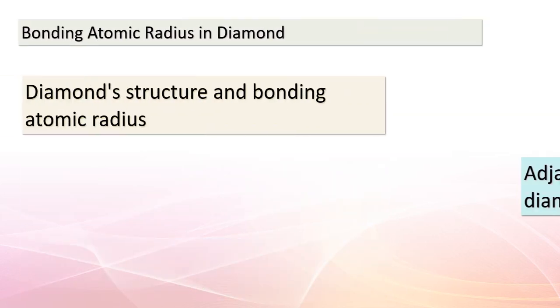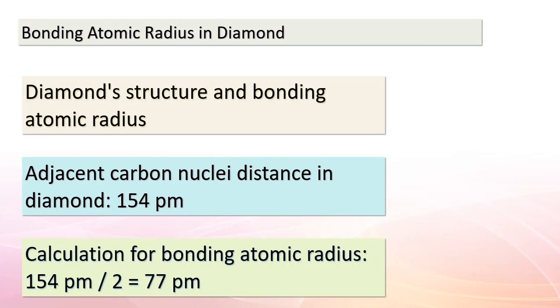Now, let's move on to another captivating example. Diamond. Diamond is a three-dimensional solid network of carbon atoms. When we measure the distance between adjacent carbon nuclei in diamond, we find it to be 154 picometers (pm). Applying the same calculation method as before, we determine the bonding atomic radius of carbon in diamond to be 77 pm. This method allows us to gain insights into the atomic arrangement within solid structures.